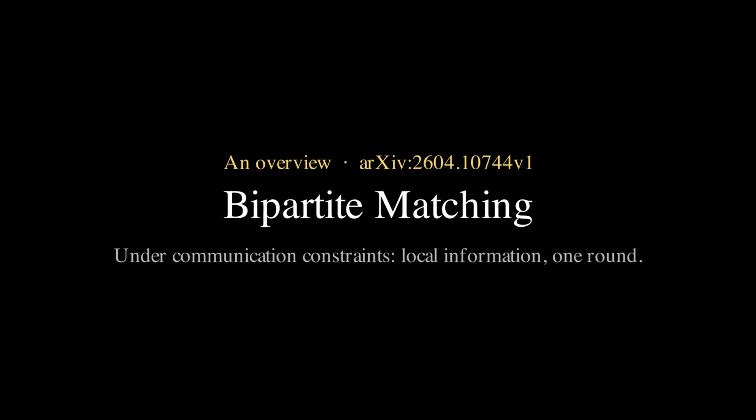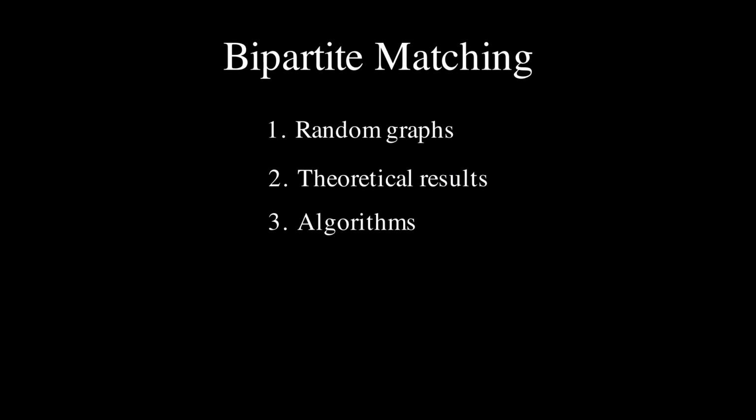This is an overview of the paper Bipartite Matching under Communication Constraints. We begin with the abstract model, build the random graph that drives the analysis, state the theoretical results, and meet two algorithms, DB0, the uniform baseline, and 2CGS, the deployable current best.